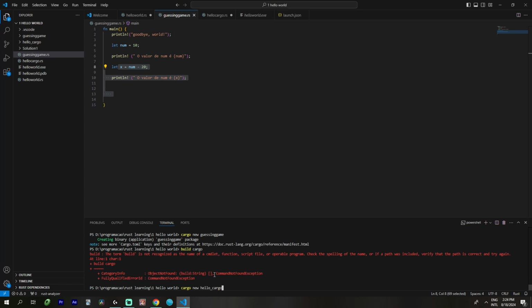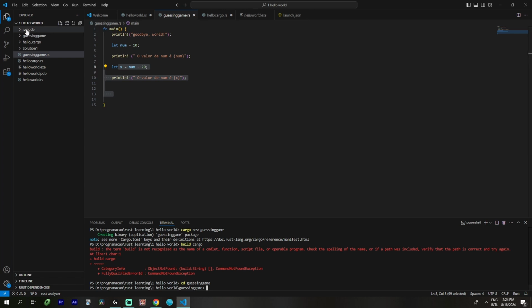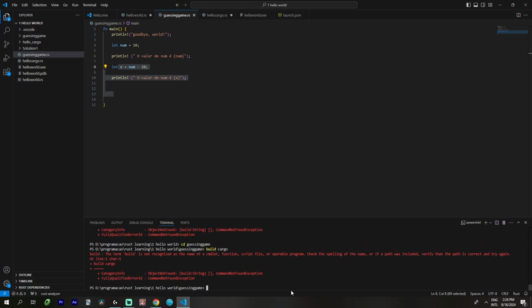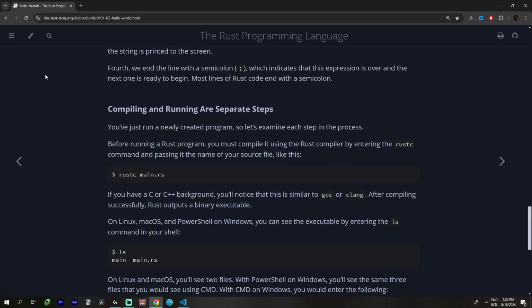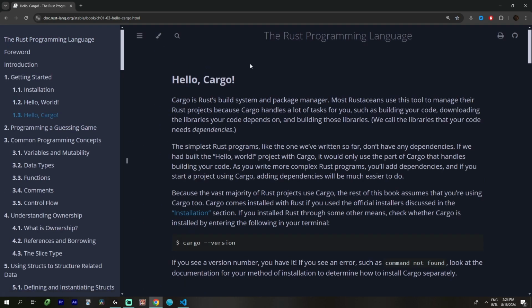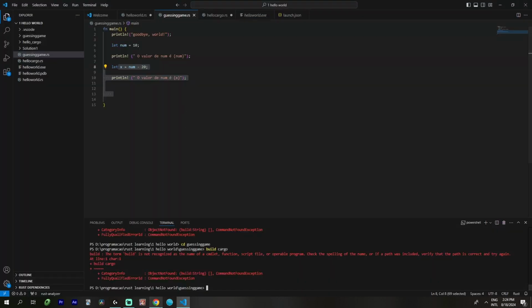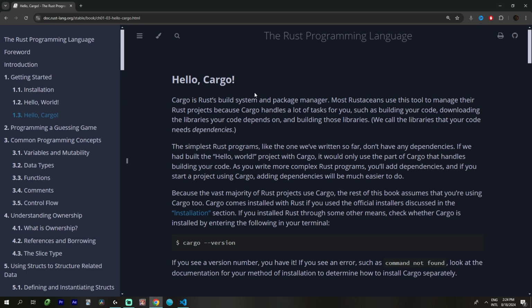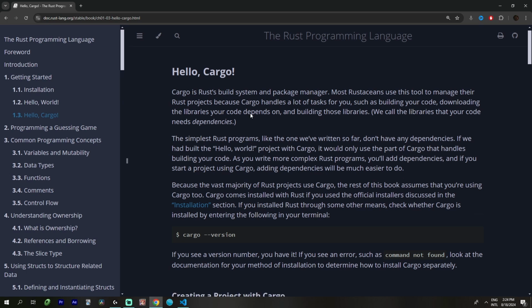Cargo new, cd guessing game, because I have this thing here now. I remember that. Then build cargo. Oh, I forgot all about it. Okay, I know cargo is an easier way to deal with files, not for basic programs like this, but I want to try using it to get used to it.